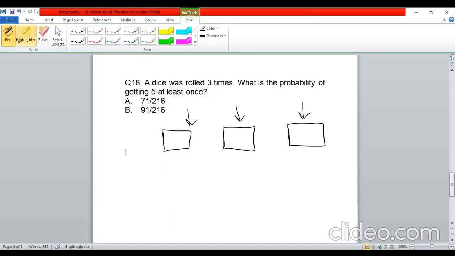Okay, guys, next question, question number 18. A dice was rolled 3 times, and it was asked, what is the probability of getting 5 at least once? Here we have to form various cases, add the probabilities, and see what answer we get. Let us assume these are the 3 instances when the dice was rolled. There can be 3 cases possible. In case 1, let us assume that the 5 occurred only one time.